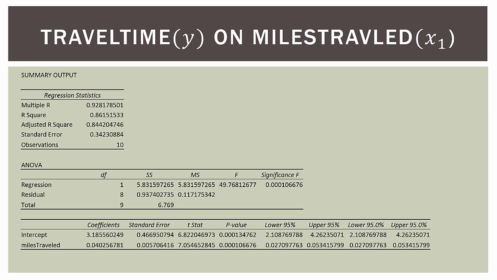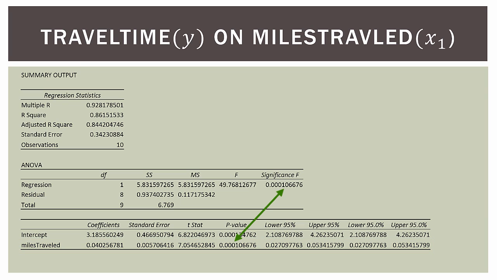Now at the bottom, we have some of our coefficient information. Now we're interested in the miles traveled coefficient. So under coefficients, we have 0.0402. That is the coefficient of our miles traveled. And again, that is in hours. So what we're saying there is that for every mile that's increased, the time traveled increases by 0.0402 hours. Then we have the p-value, which is 0.0001, so we know it is significant.